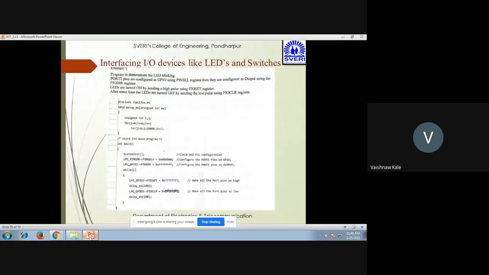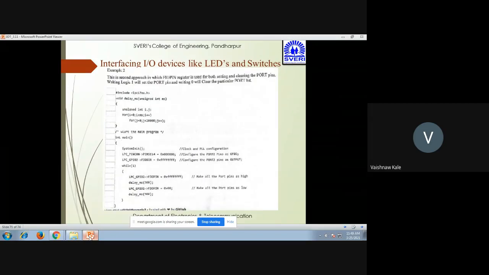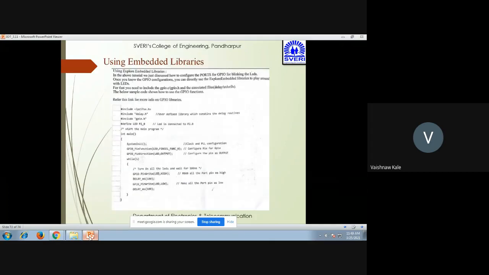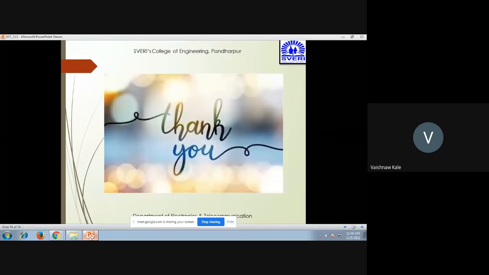We can also interface IO devices like LEDs and switches. We have seen this example. This is the second approach for the same thing with LEDs and switches. And this is the example of using the embedded libraries. When we use embedded libraries, you can directly use the code. So this is how the example works.